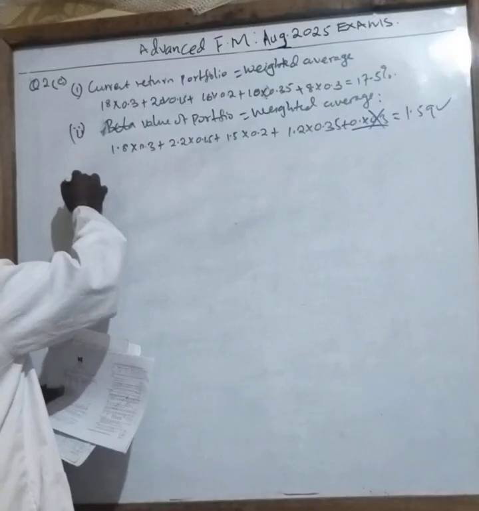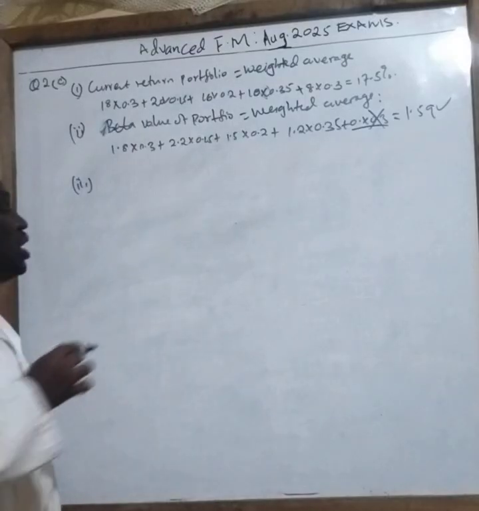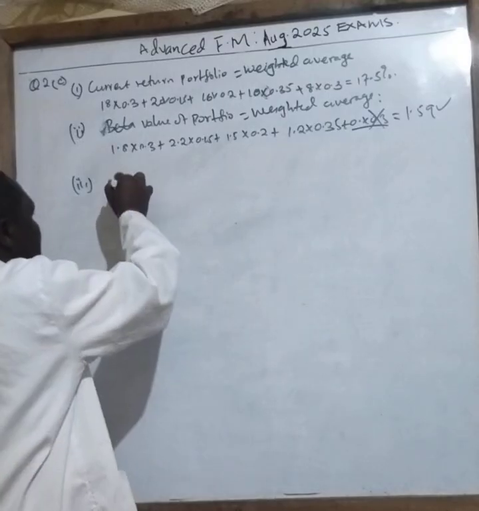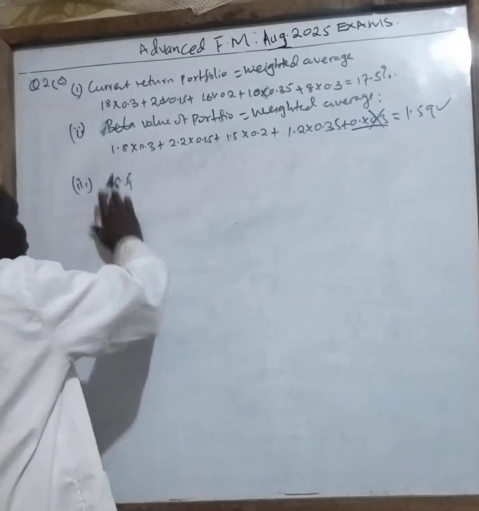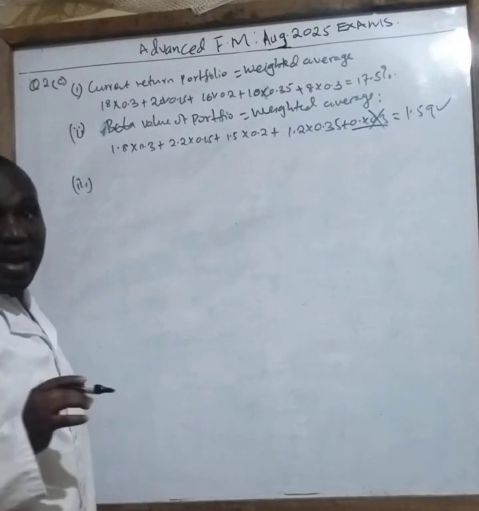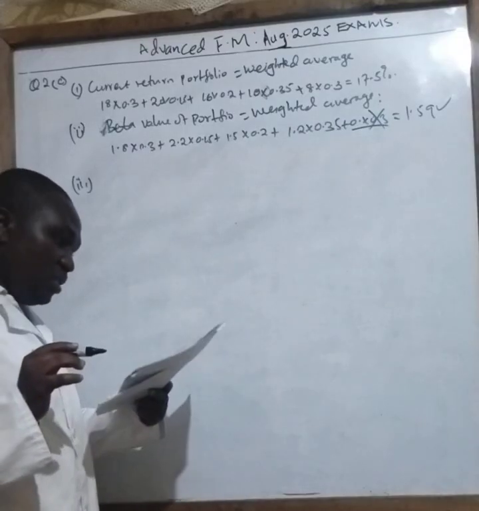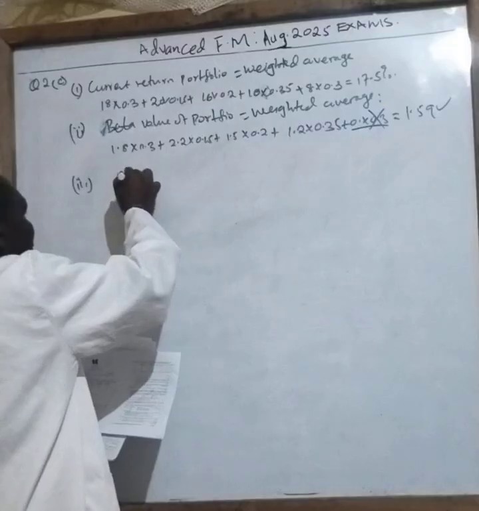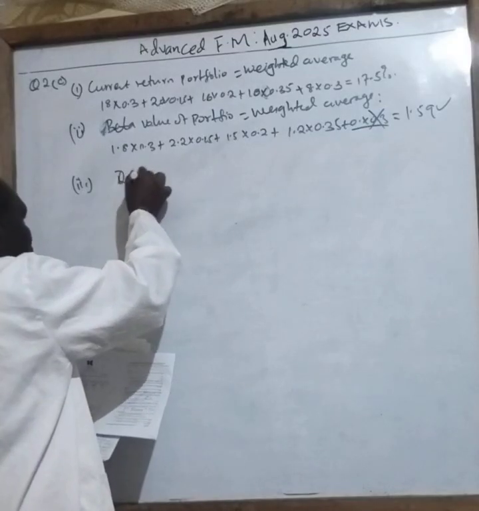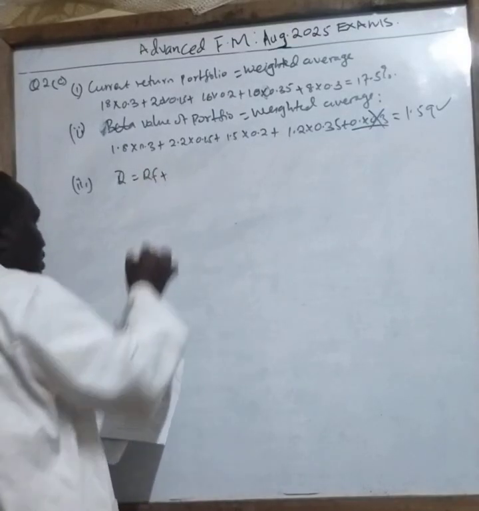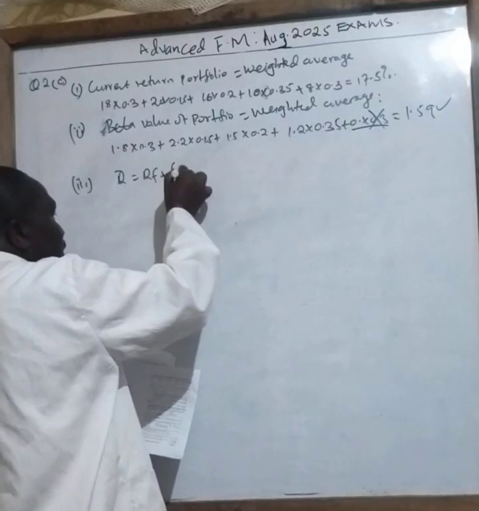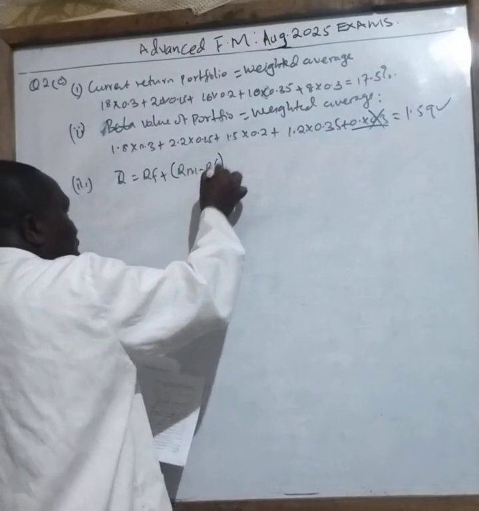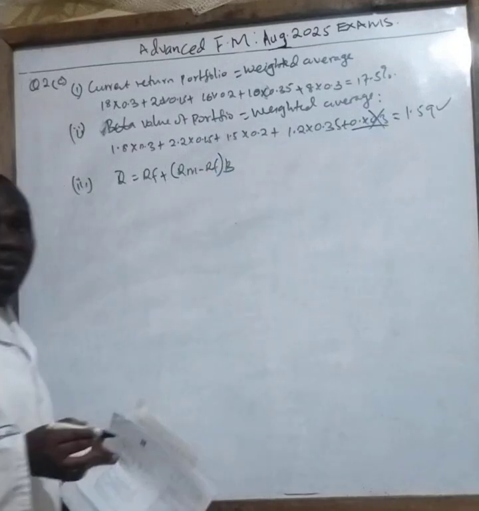We are going to compare the results from the CAPM formula. The CAPM formula is given by expected returns equals risk-free plus, in brackets, returns of the market minus risk-free, times the beta of each given asset.